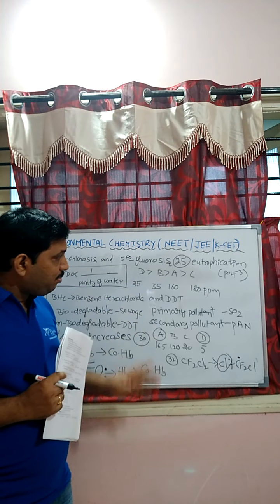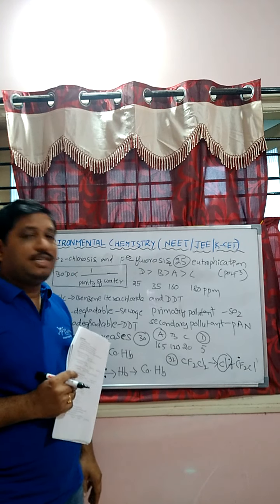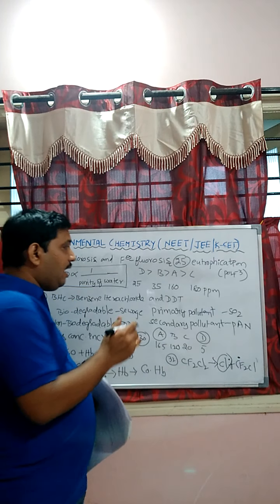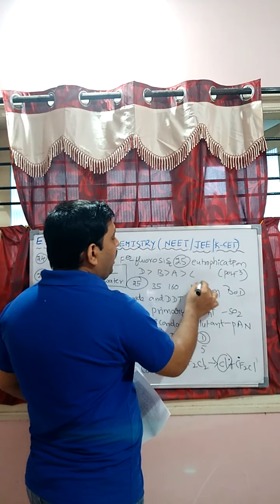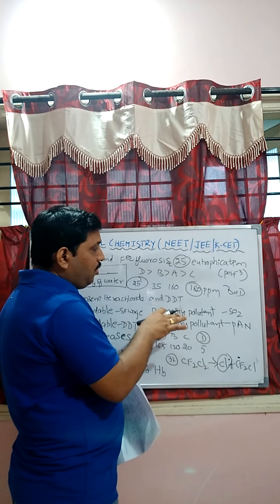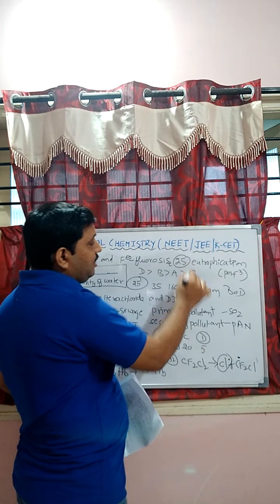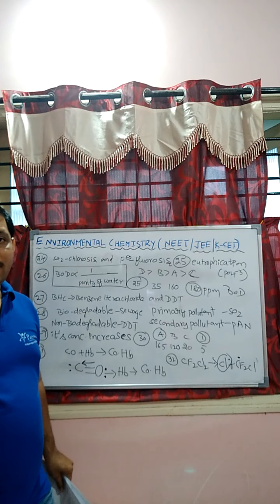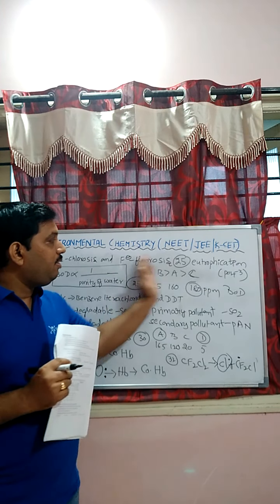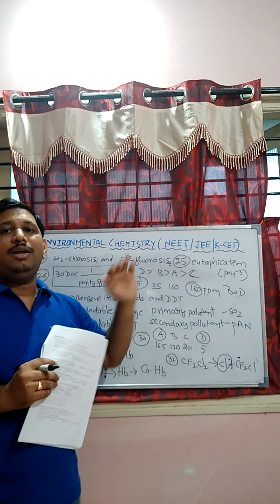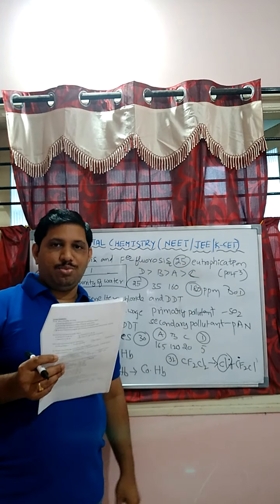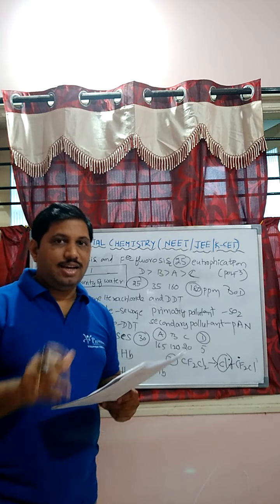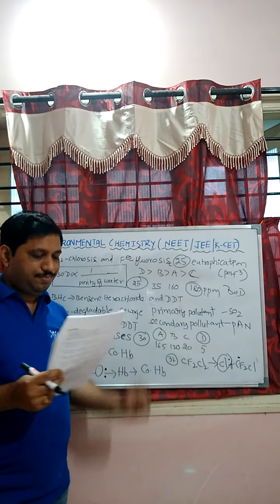D greater than B greater than A greater than C. D has less BOD value, hence it is more pure, and C has more BOD value, hence it is less pure. Purity decreases. Okay, students, more pure and less pure. Here, logically answer, students. You can remember this equation.